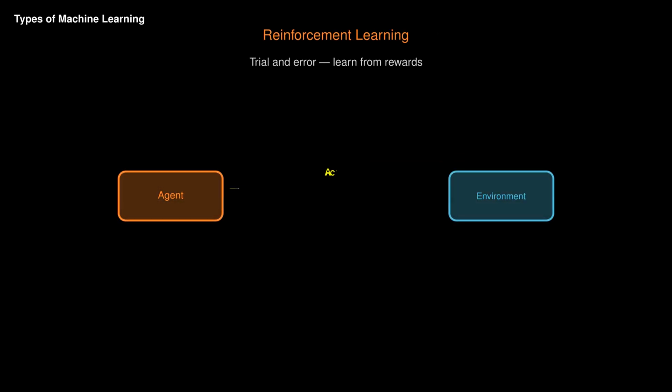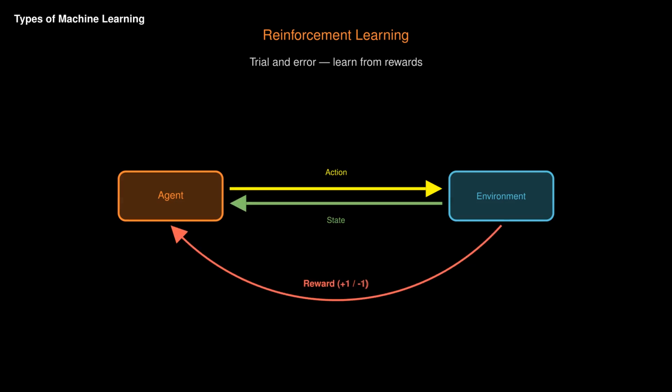Reinforcement learning. The computer learns by trial and error. It takes actions, gets rewards or penalties, and learns which actions lead to the best outcomes.